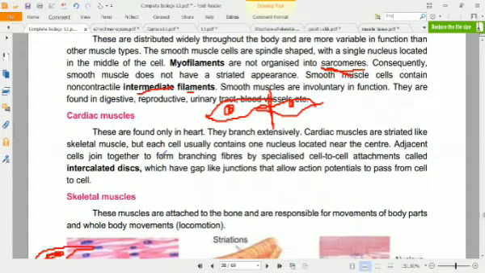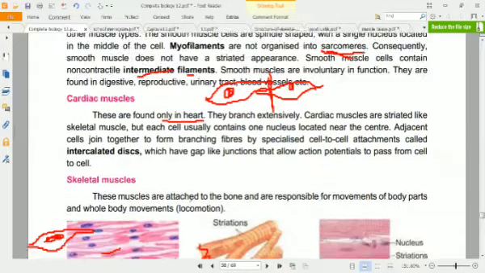If we see cardiac muscles, they are somehow related to the skeletal muscles, but they are the specific and the strongest muscles of the body. They are specific to the heart only, and they are branched.